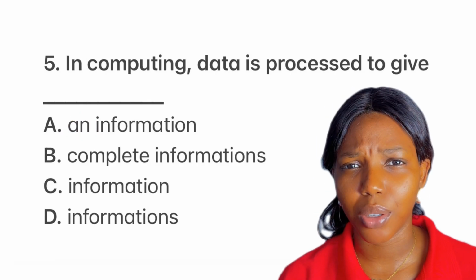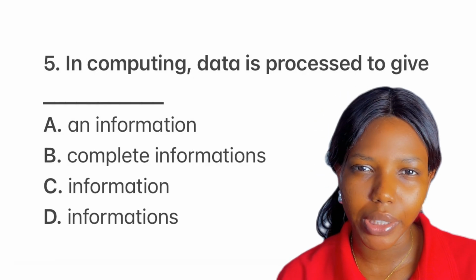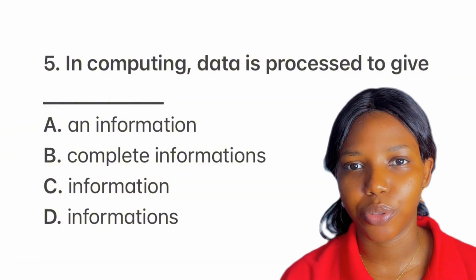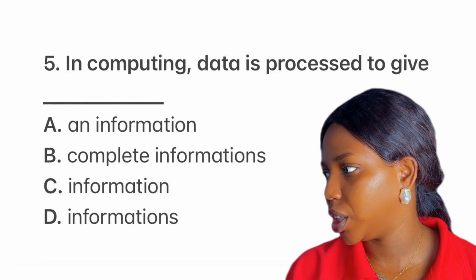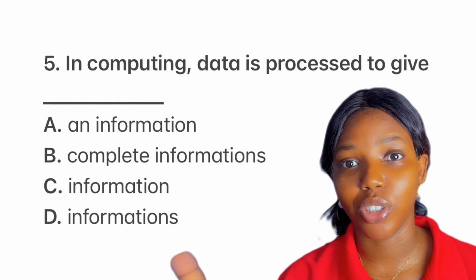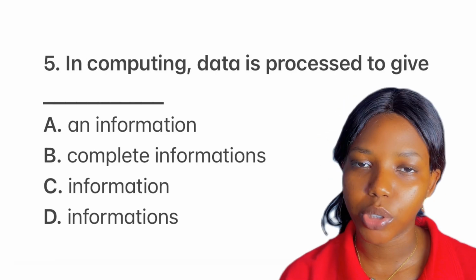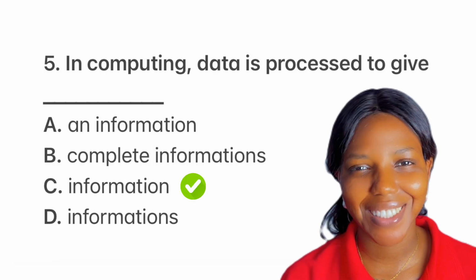So what can we say or what can we use? You can say some information, a little, a bit, enough, a piece of. These are words or phrases that you can use alongside information. So option B, complete information. Informations is the problem, the S is the problem. Option C, information, this is correct. Option D, informations, this is wrong. So final answer to this question is option C.